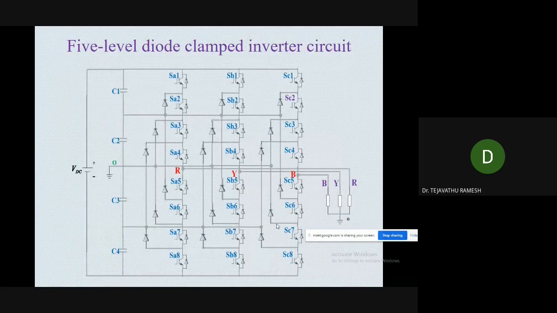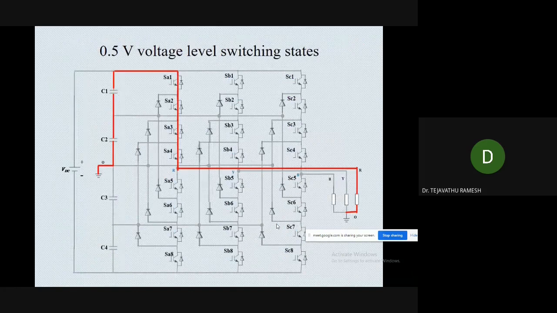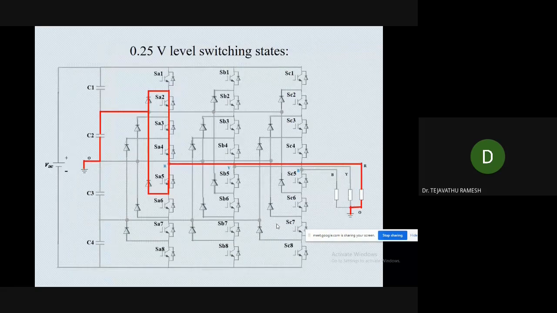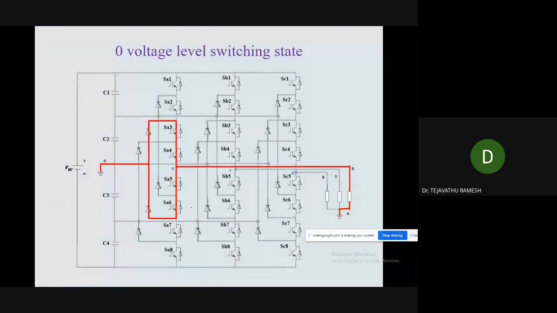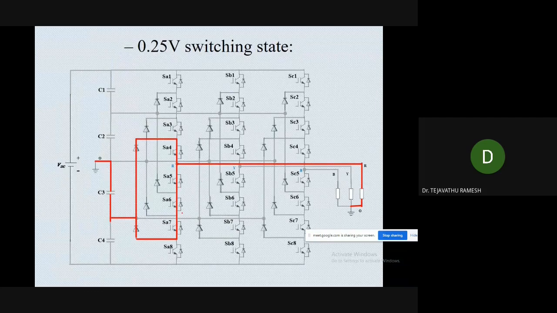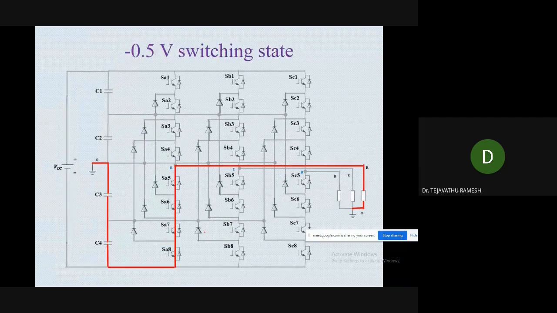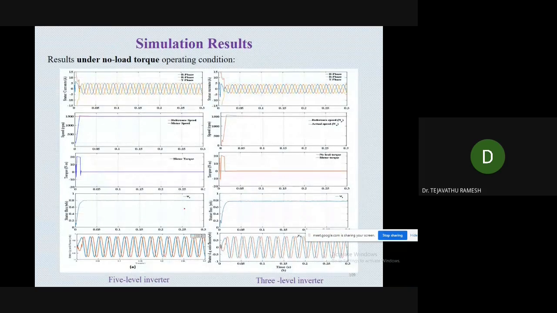So this is the 5-level diode clamped inverter schematic diagram. When the 4 upper switches are on, we will get 0.5 VDC. When the next switches are on, we will get 0.25 VDC. When the middle switches are on, 0 VDC we will get, and then minus 0.25 VDC, and when the 4 lower switches are on, minus 0.5 VDC.